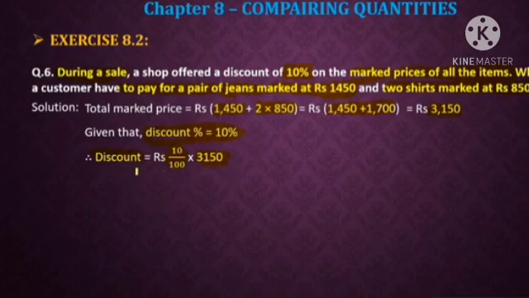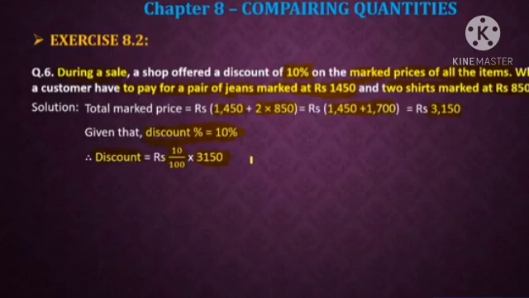So what do we have to calculate? We have to calculate the discount value. So how are we going to calculate it? 10% of 3150. So of means multiplication. So 10% into 3150, and afterwards we convert that into a ratio by dividing by 100, because we have to cancel the percentage sign. And if you want to convert it into a percentage, then we multiply it.